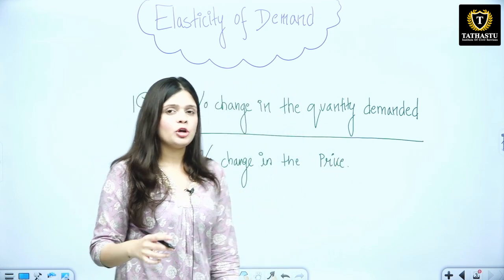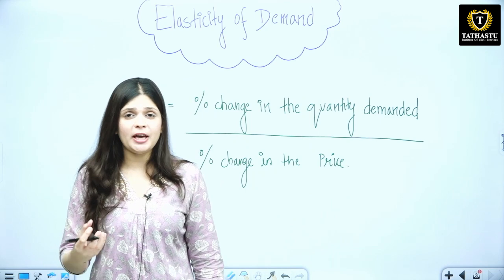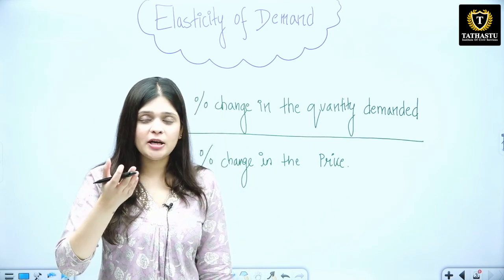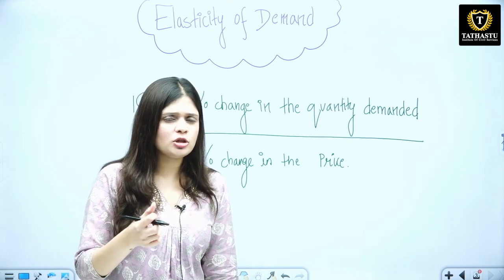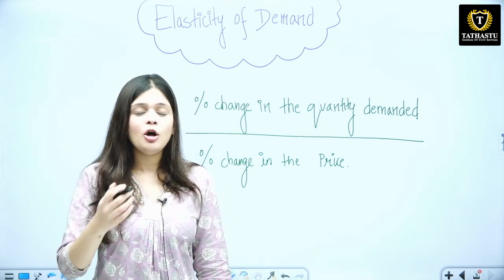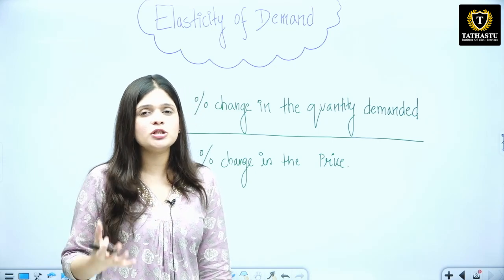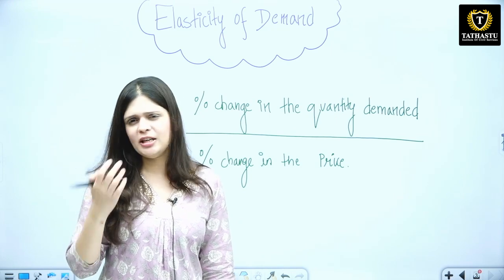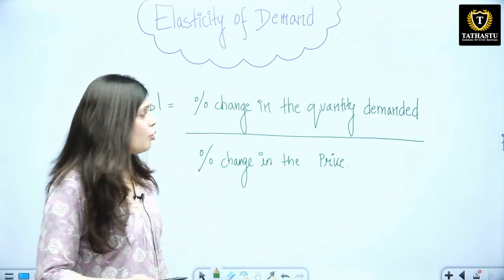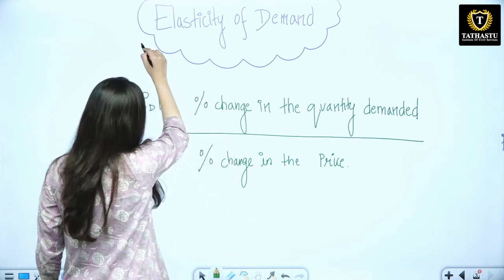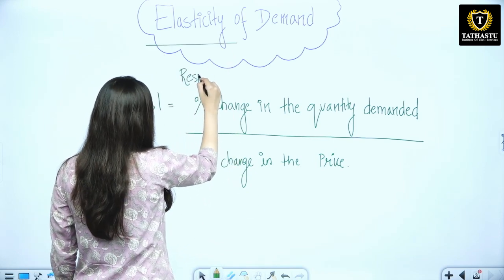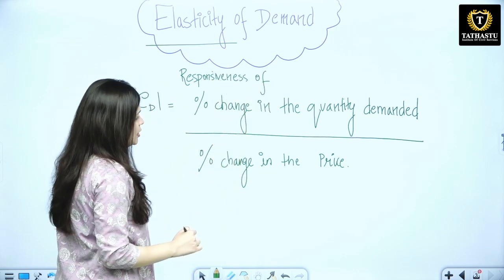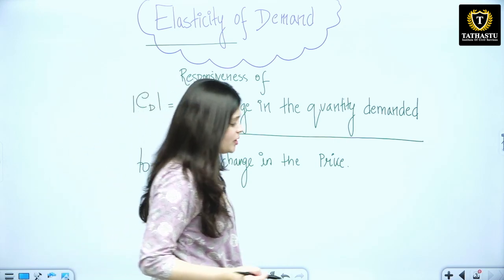Okay, so basically whatever is a response to the change in price, जैसे ही हमारा प्राइस चेंज हो रहा है तो हमारा क्या रिस्पॉन्स है, कितना क्वांटिटी हम बढ़ा रहे हैं, कम कर रहे हैं, ज्यादा रिस्पॉन्स दे रहे हैं, थोड़ा सा प्राइस चेंज हुआ, बहुत ज्यादा रिस्पॉन्स दे रहे हैं, बहुत सारा खरीद लिया, okay, just a bit of price change and you bought a lot of goods and services. The quantity demanded increases by a significant amount, or by an insignificant amount, and you didn't even care at all. Okay, so that is what we are talking about and that is what is known as elasticity. This is basically the responsiveness of percentage change in the quantity demanded to percentage change in the price. This is known as elasticity of demand.